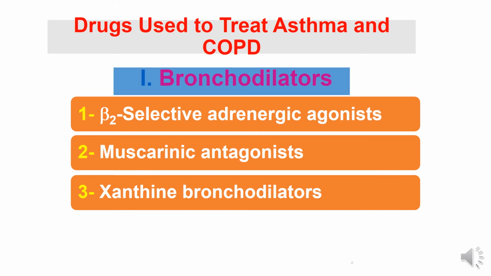They are drugs which block the muscarinic receptors and prevent acetylcholine from binding to these muscarinic receptors, leading to relaxation of smooth muscles in the bronchi and leading to bronchodilation. The third type is the xanthine bronchodilators. All these three types of drugs are bronchodilators.